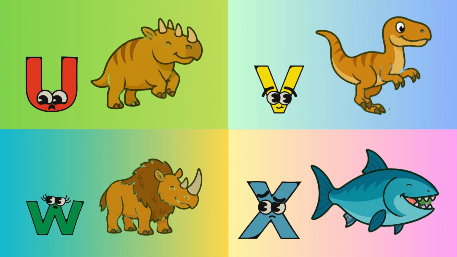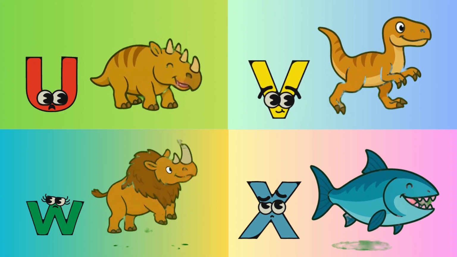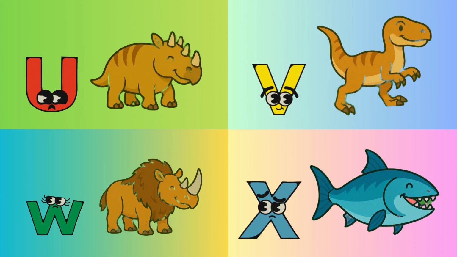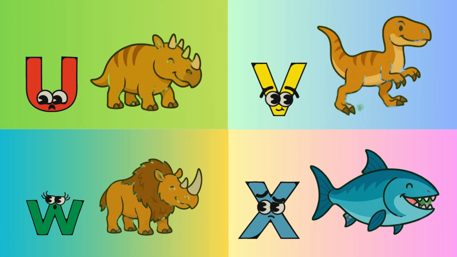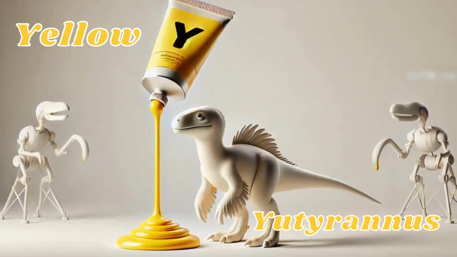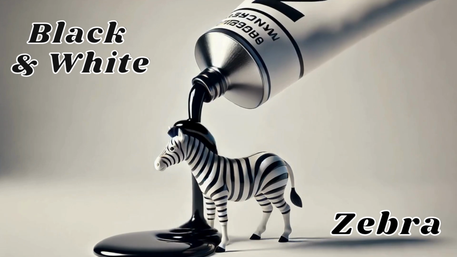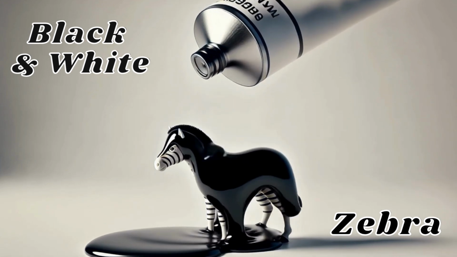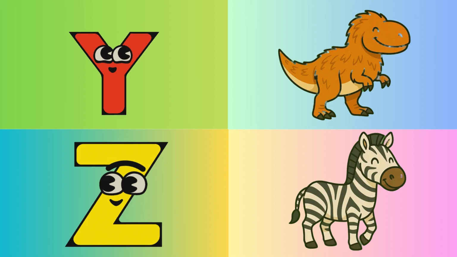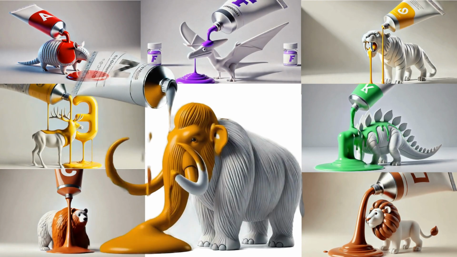A, B, C, D, colorful prehistoric safari animals. Hey! Eep, eep, eep. Hey, hey, hey! Eep, eep, eep. Y is for Yutyrannus, yellow Yutyrannus, strut, strut, strut. Z is for zebra, black and white zebra, zoom, zoom, zoom. A, B, C, D, colorful prehistoric safari animals.